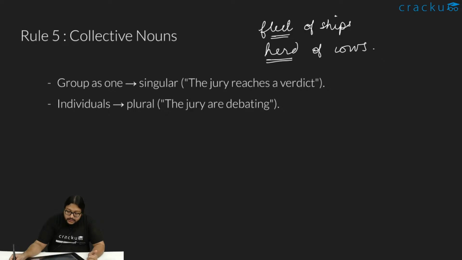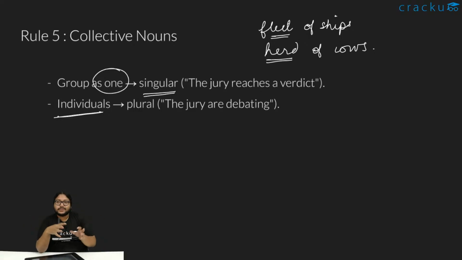So when they are referring to groups, we have to understand what the sentence is trying to imply. If the sentence is implying the group to be one single unit, then we'll consider that to be singular. If the verb is used and the sentence is implying them to be individuals, then we'll consider them to be a plural thing.